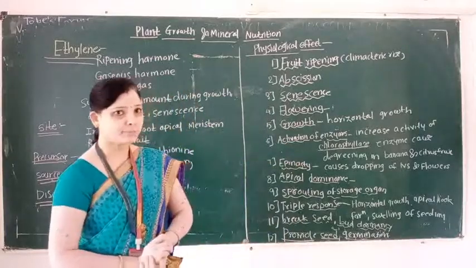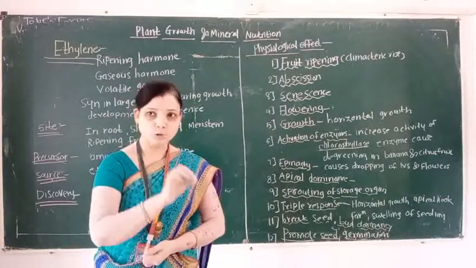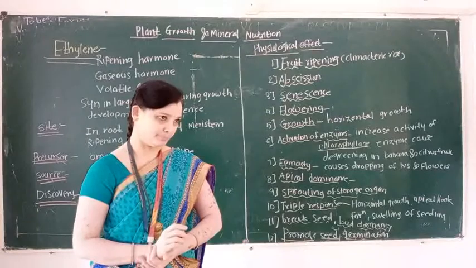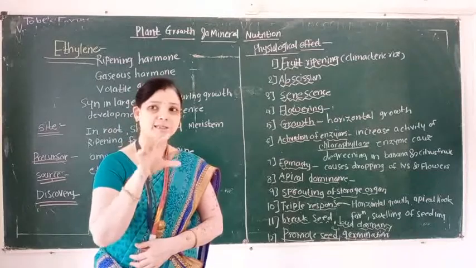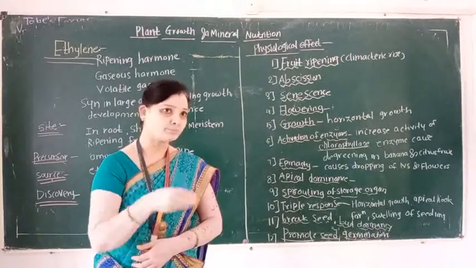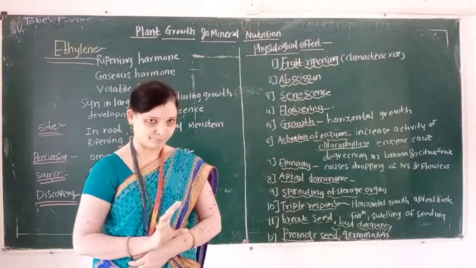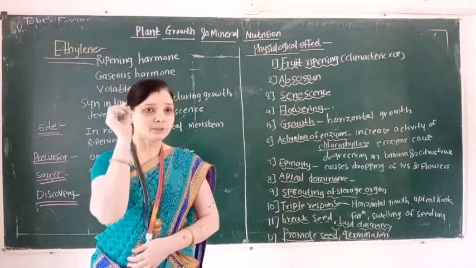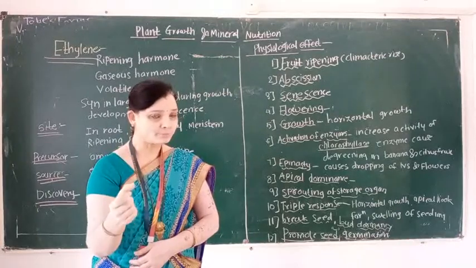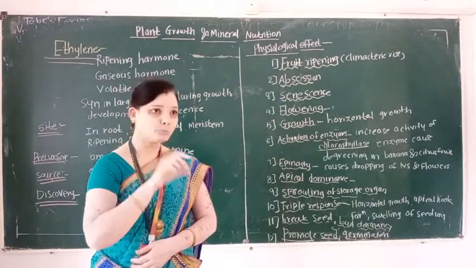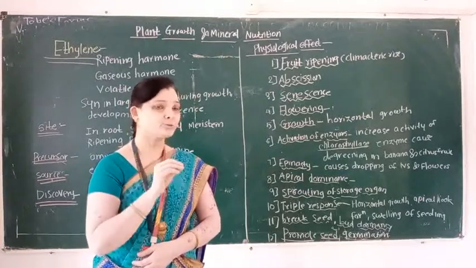Here remember the first point. Ethylene is promoter or inhibitor? The answer to this question is that ethylene acts as both promoter as well as an inhibitor. Next point, ethylene is a hormone which promotes the ripening of fruit. This growth hormone is known as ethylene.